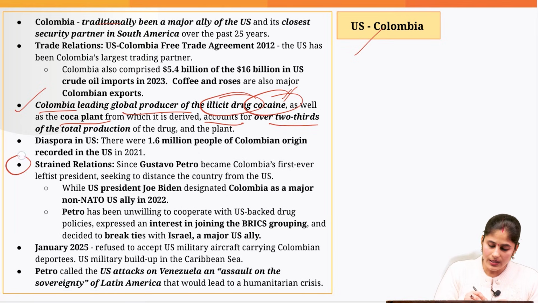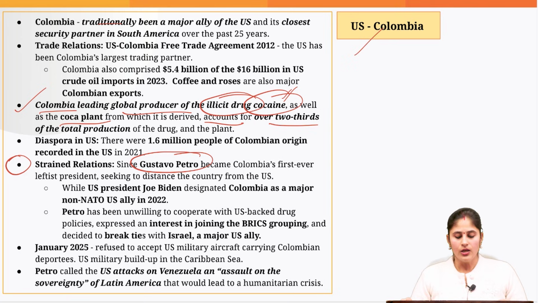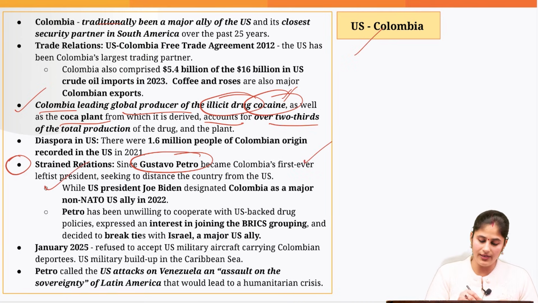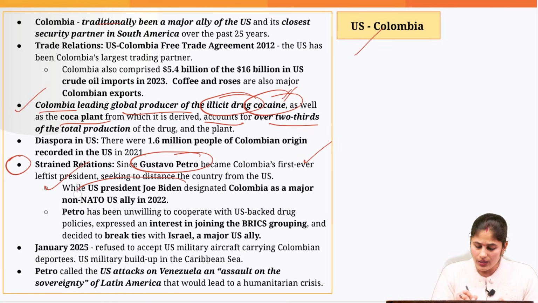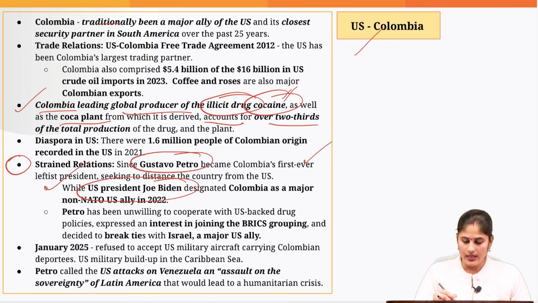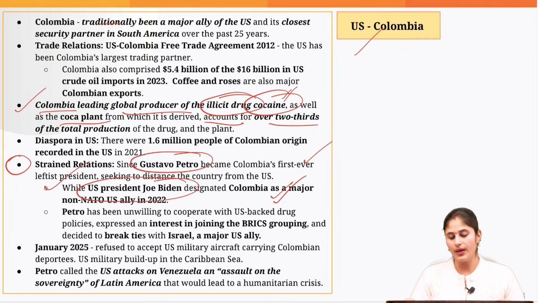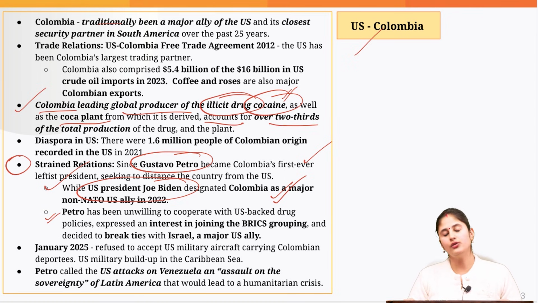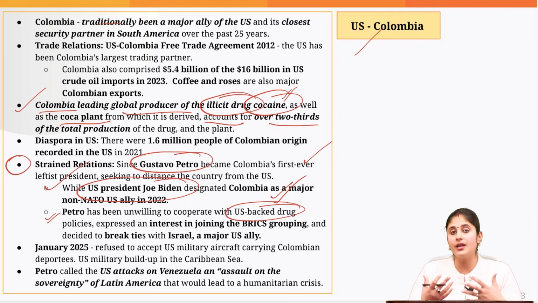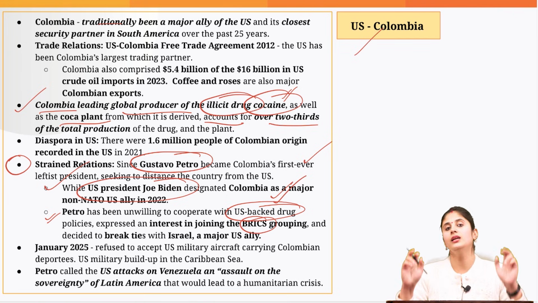Then what happened? The relation got strained right from the time when Gustavo Petro became the Colombian first-ever leftist president. So at that time, in order to improve the relation, US President Joe Biden designated Colombia as a major non-NATO US ally. But Mr. Petro was unwilling to cooperate with the US on US-backed drug policy, and rather he expressed interest in becoming a part of the BRICS grouping, which the US perceives as anti-US.